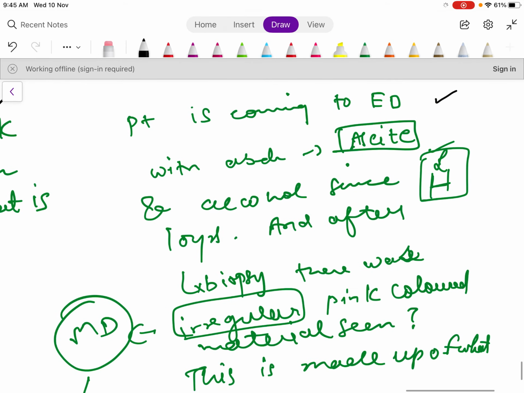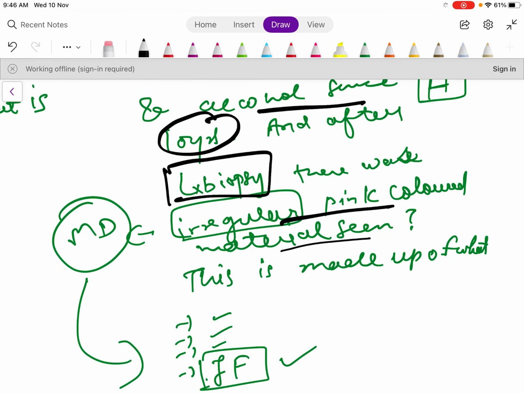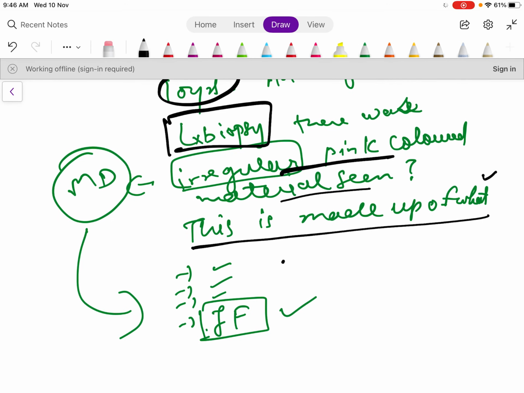What they will ask is, see this question: a patient is coming to the emergency department with abdominal distension. It was found out that it was ascites, and after taking history, it was known that the patient was taking alcohol for 10 years, and after liver biopsy, what was seen in the biopsy was irregular pink colored material. Now they are asking what this material is made up of. They are giving 4 options, and out of that intermediate filament is given.